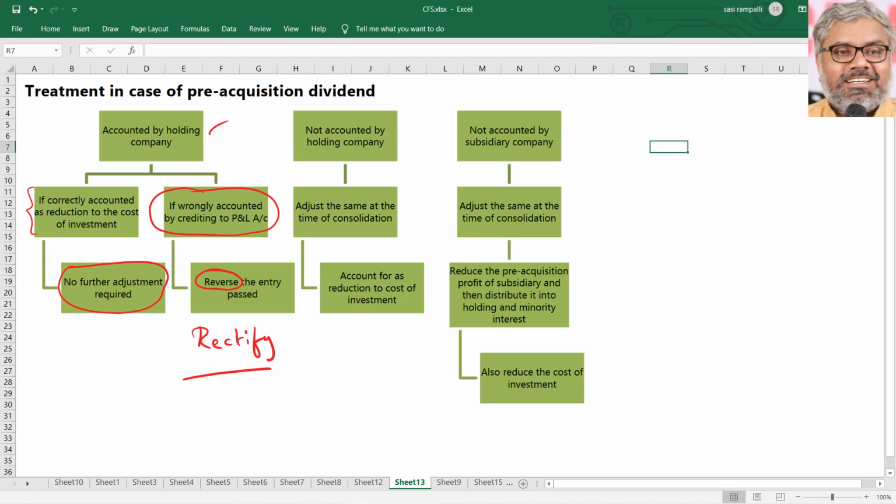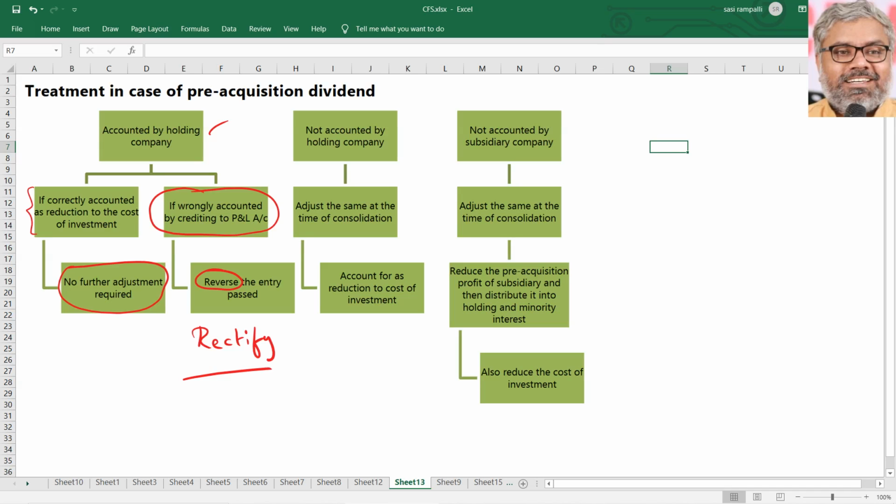P&L account was unnecessarily credited. Now we should debit it, meaning reduce the amount from the P&L account balance. And what should be credited ideally is investment account. That means reduce the investment account also, which is an asset. So the entry, if at all we have to pass, would be P&L account at R2 investment account, in case they have passed a wrong entry.